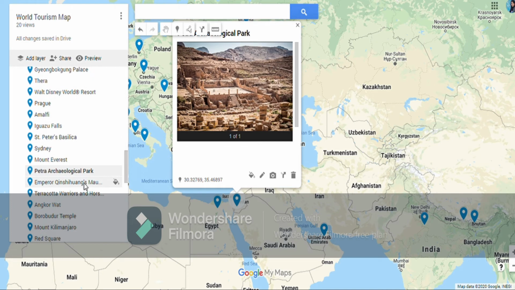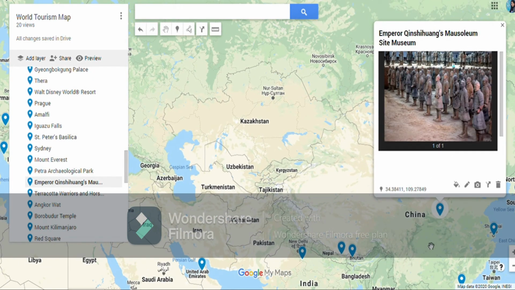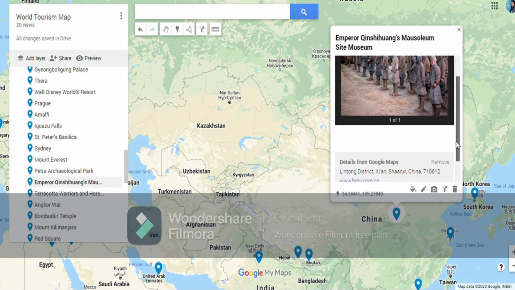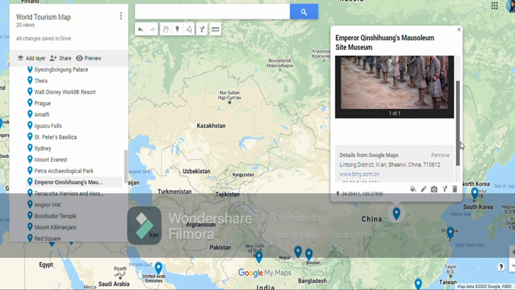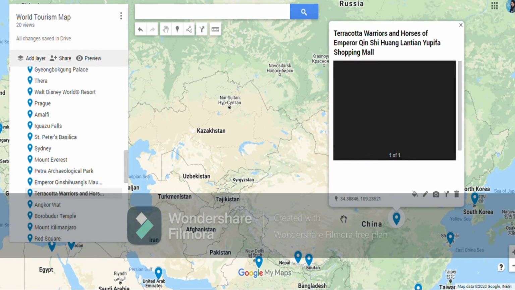Then we have Emperor Qin Mausoleum or Site Museum. So these are the site museums of China. In this we will find various terracotta warriors statues. These are the terracotta statues. Okay, so it's a very famous landmark, a very famous tourist destination of China.